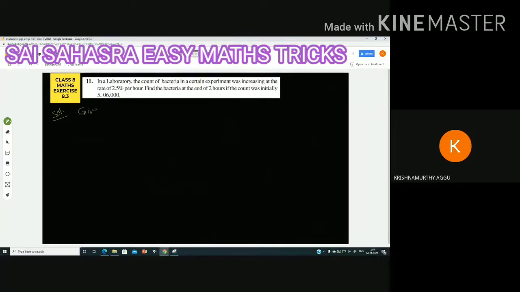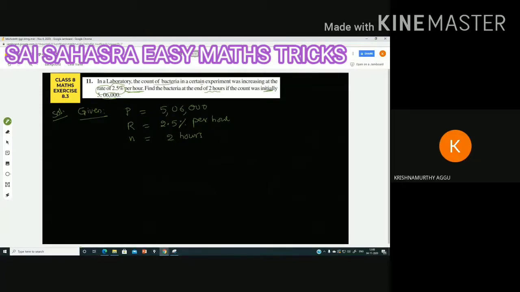Given: starting initially, how much is there? This much. So P is equal to 5 lakh 6,000. Next, one more thing is given. Rate of 2.5 percentage, so R is equal to 2.5 percentage per hour. Per hour it was given here. Next, at the end of 2 hours, after completion of 2 hours, the number of hours will be n equal to 2 hours.